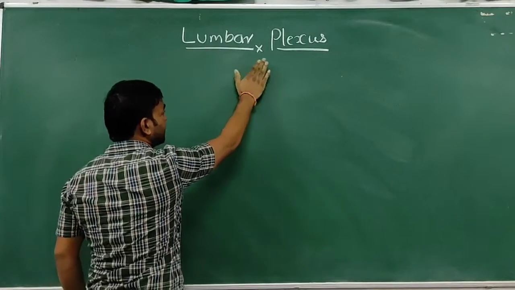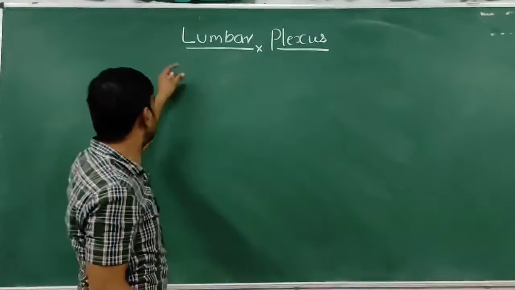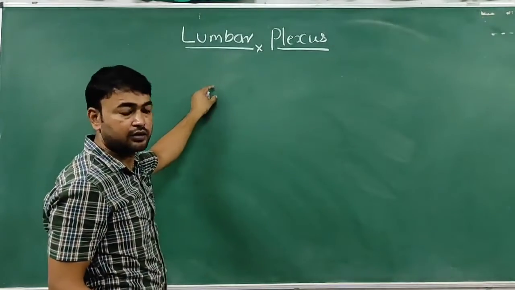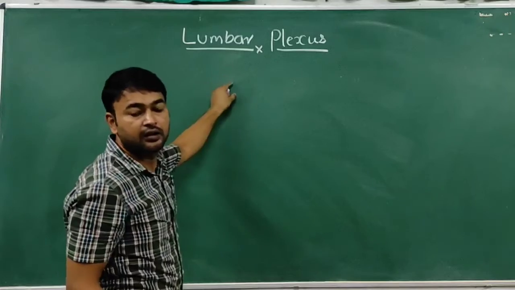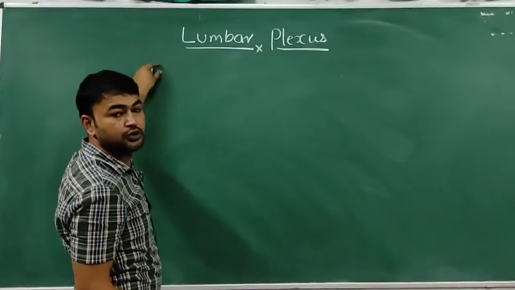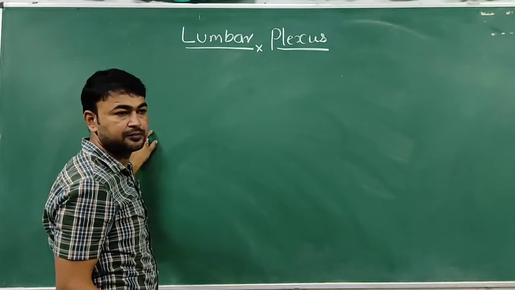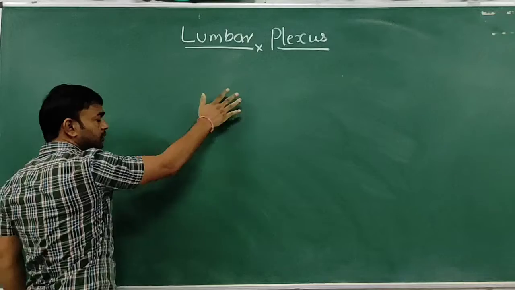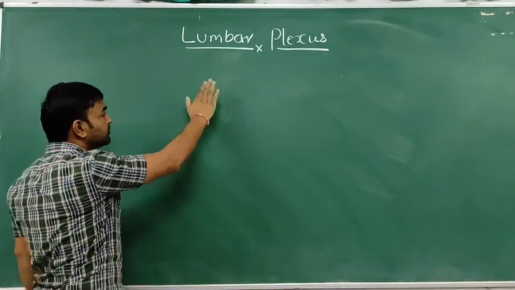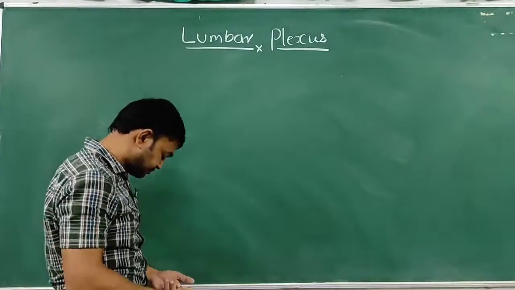The neural complex of lumbar nerve, or the ventral rami of lumbar nerve, formed by the lower thoracic and the lumbar nerve, which supply the lower limb and the pelvic region.